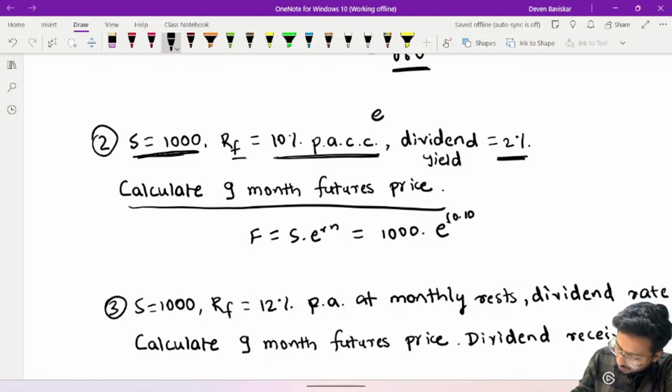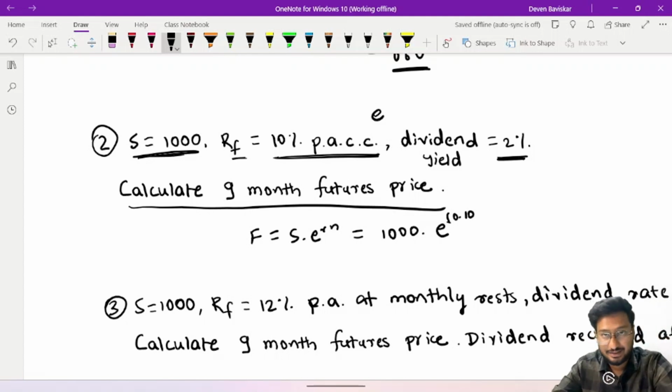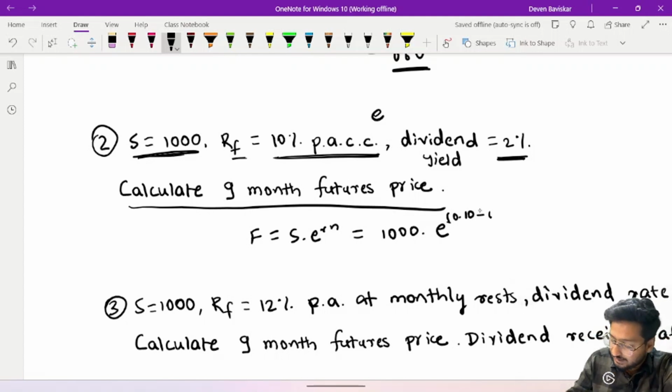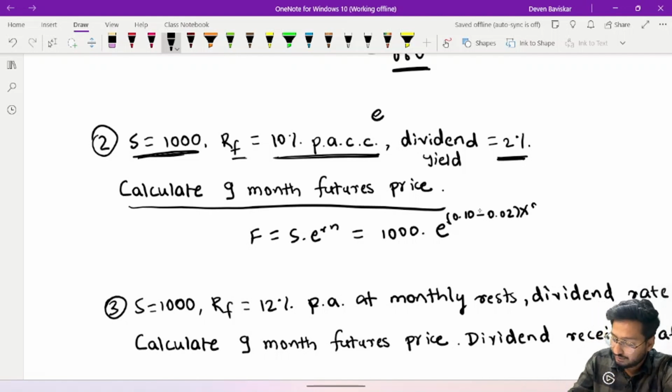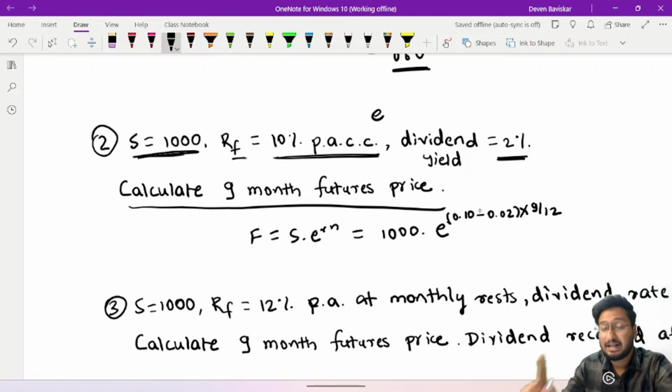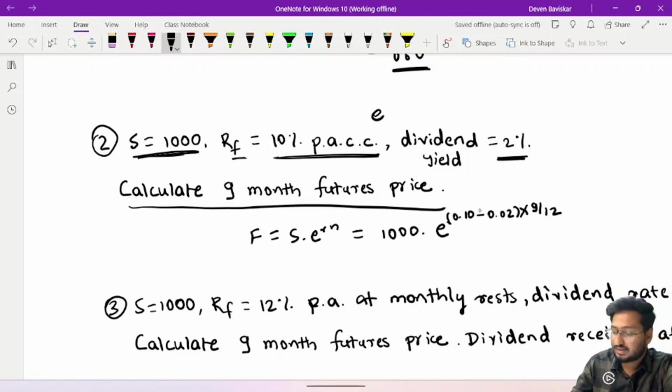0.10. Now what did I say at the beginning of this dividend thing? I said that in case dividend yield is given, you have to deduct it directly from the interest rate. So we will deduct 2% from 10% and then we will put up the period. We will then multiply this net interest rate, which is 8%, by 9 months. So 8% into 9 by 12. So this power comes to 0.06. This basically is 1000 into e raised to 0.06.